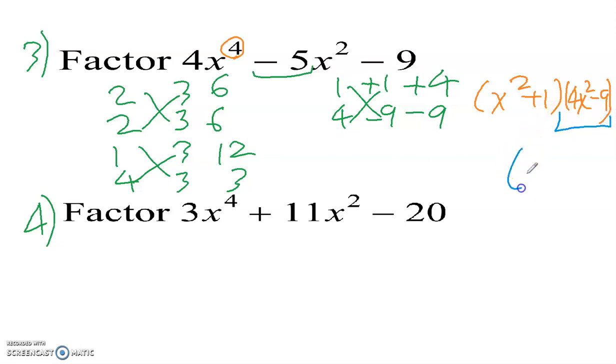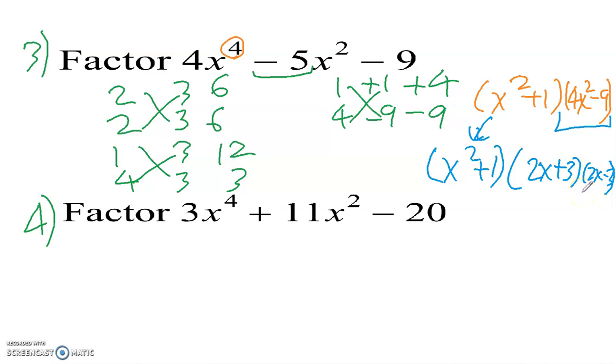So this gives you 2x plus 3 and 2x minus 3. And then the first factor, we cannot factor that one. So let's just copy that down. So x squared plus 1. So your final answer is going to be all 3 of these factors together.